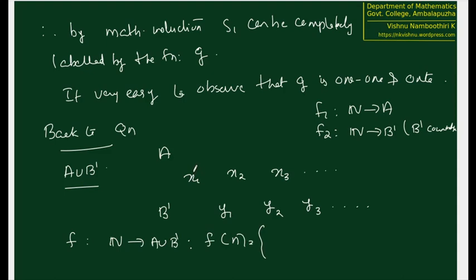So just in the case of integers, we can choose: if the natural number n is odd, we will choose elements from a, and if it is even, we will choose elements from b dash. F of n is equal to x of (n plus 1) by 2 when n is odd, and y of n by 2 when n is even.